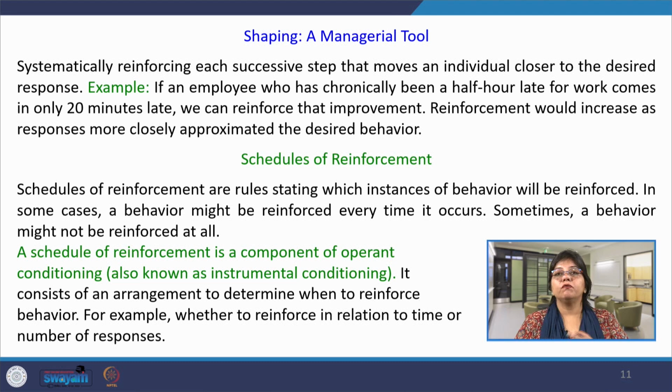So, reinforcement would increase as responses more closely approximate the desired behavior. Immediately the person will not learn the entire process. He will make some errors, some mistakes, and some correct responses also. So, every time the correct response is performed in the whole process, those responses are reinforced.